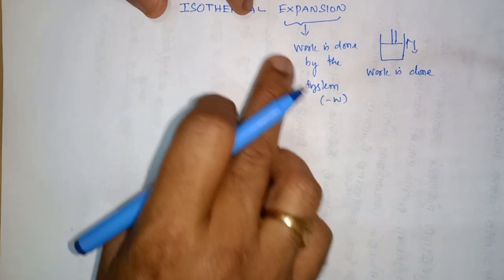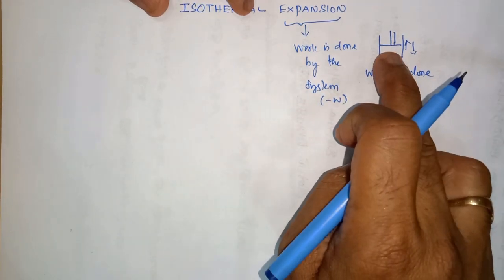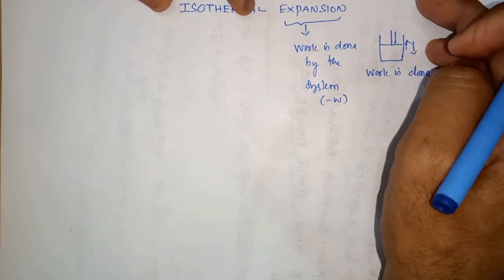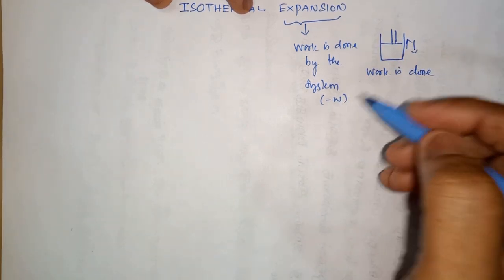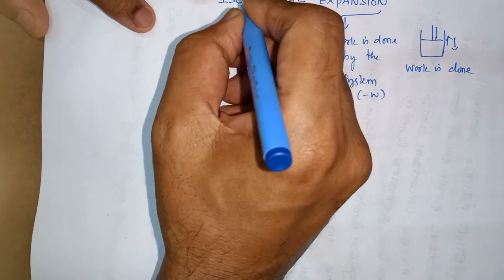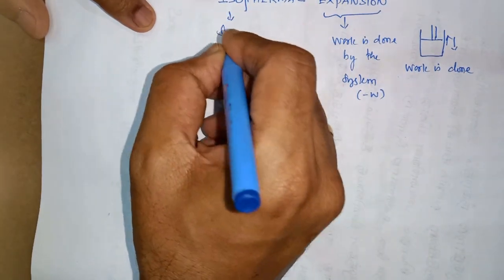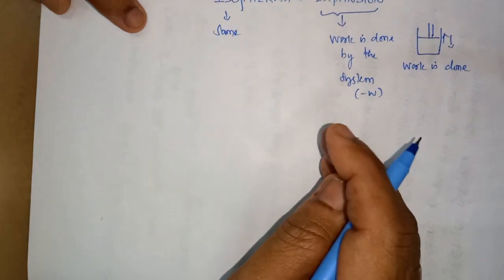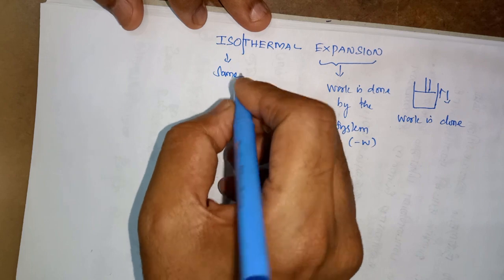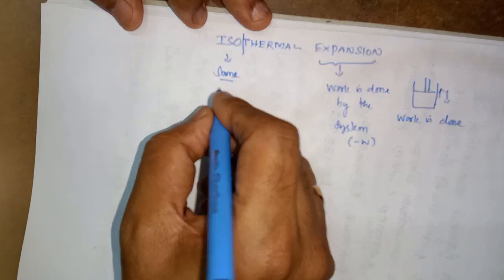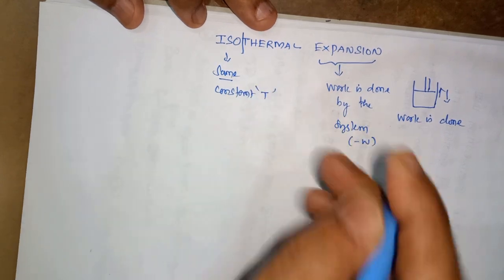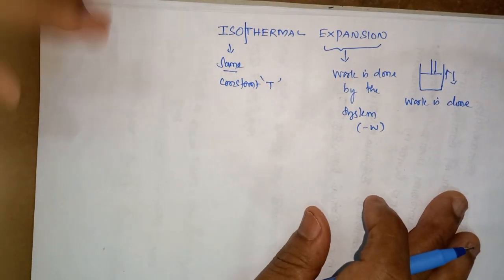If work is done by the system, energy goes out from the system to the surroundings. But if work is done on the system, energy enters from the surroundings. Then what is ISO? ISO means remains the same, that is, constant. Thermal means temperature. So it is a process carried out at constant temperature.